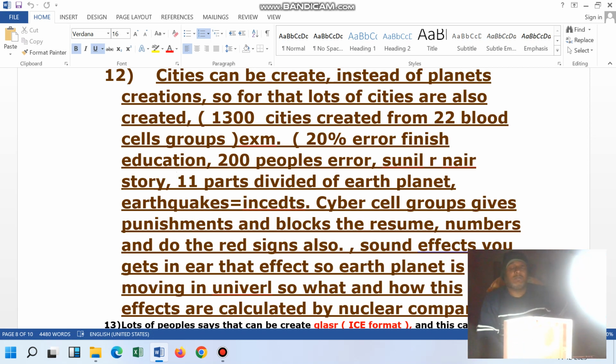Like this, each and everything you have told. Then you told that a 20 percentage error is also there, and a 20 percentage education error is also there.